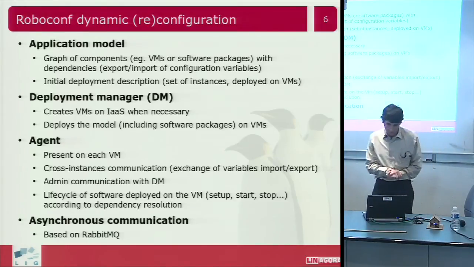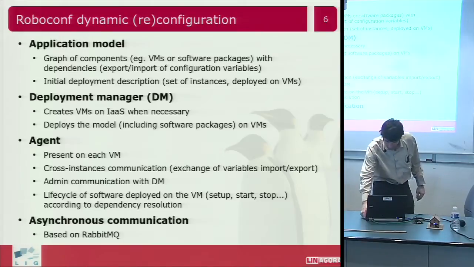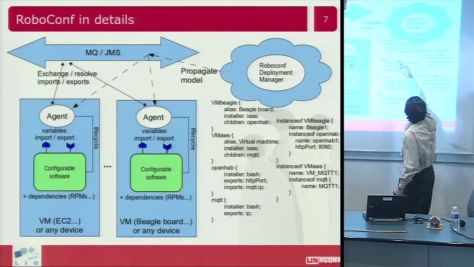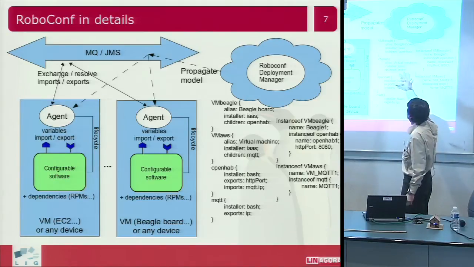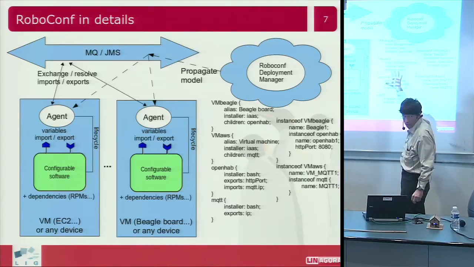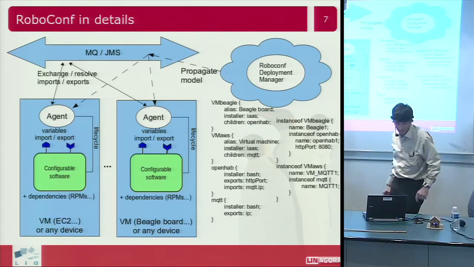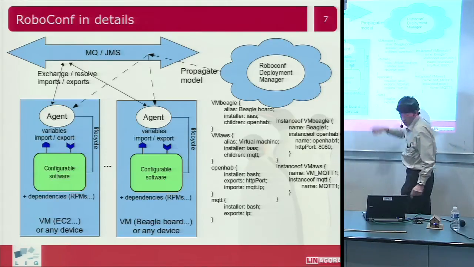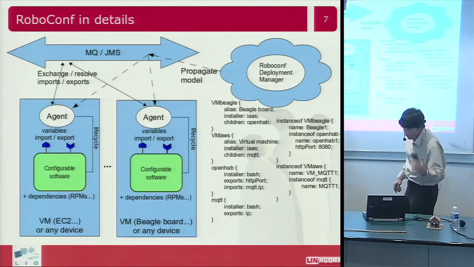So when RoboConf deploys something, the deployment manager has the application model. Here what I have is something that looks like the application model of my demo, in fact. I have a VM, which is the Beagle board here, this one.